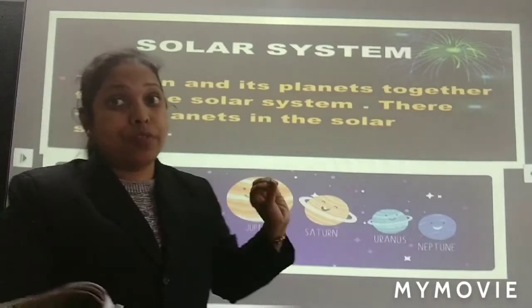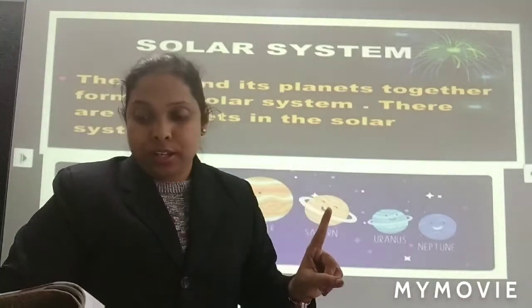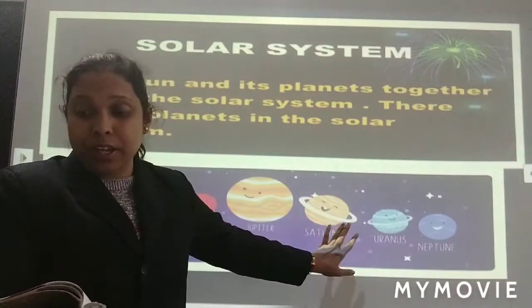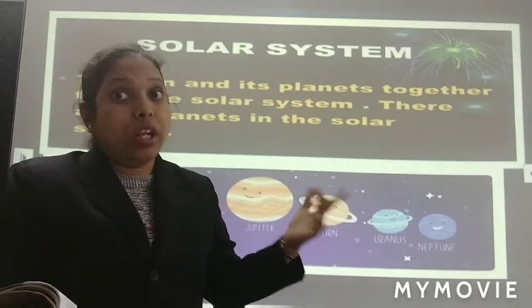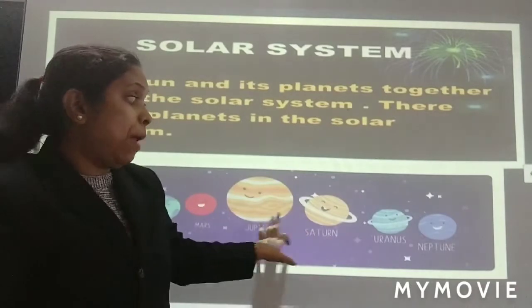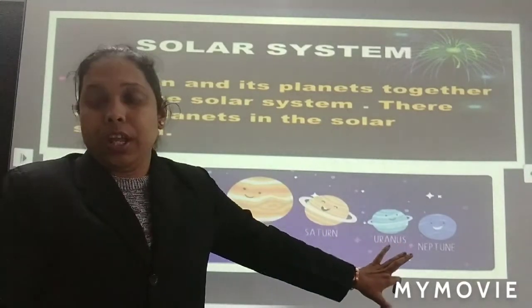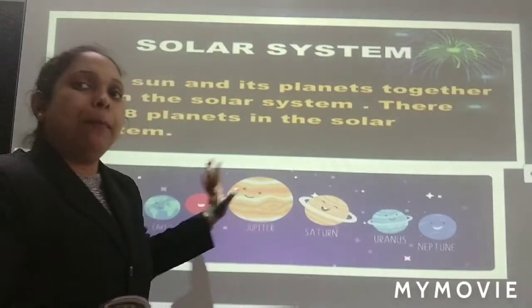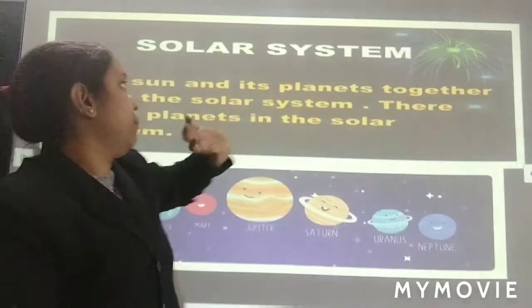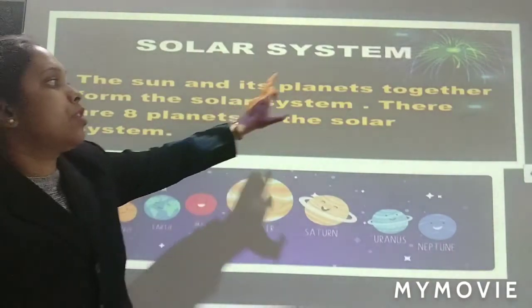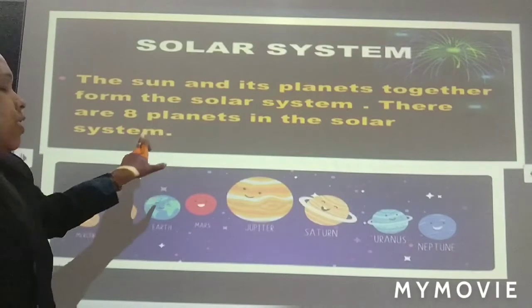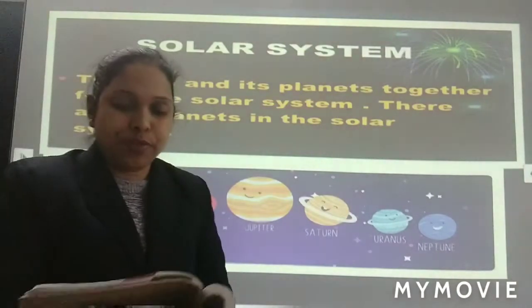Now they are saying a star. So the Sun is a star and its planets. All the planets are moving around the Sun and their satellites also. Like Earth's satellite is the Moon. So the Moon also. And other planets also have satellites. Okay. So they all form a family together and it is known as the solar system. So the Sun and the planets together form the solar system. There are 8 planets in the solar system. Okay, this we have studied.